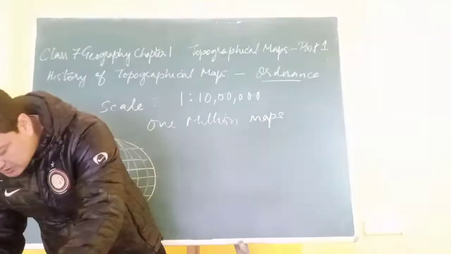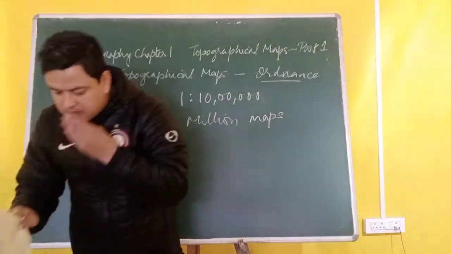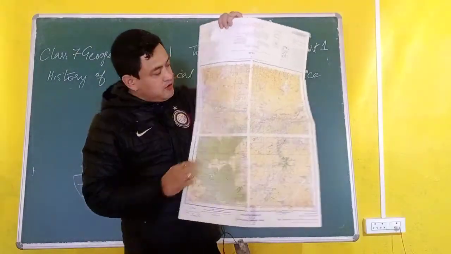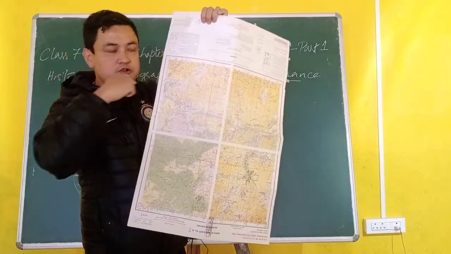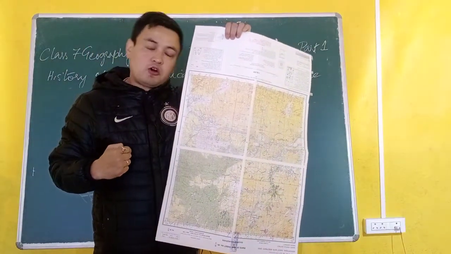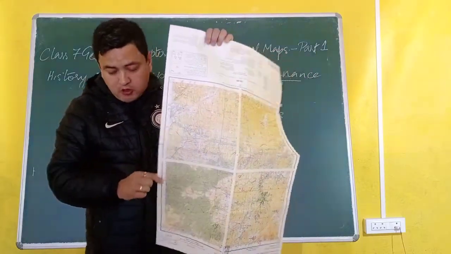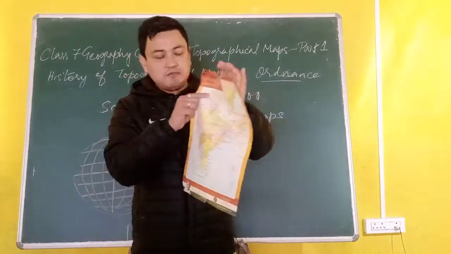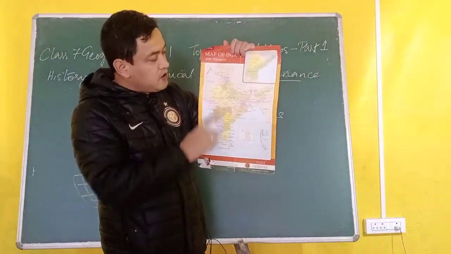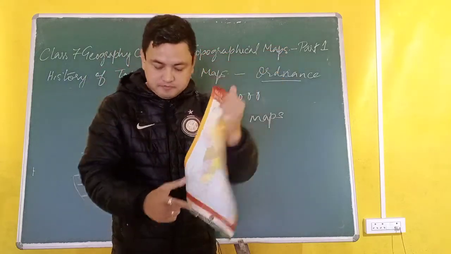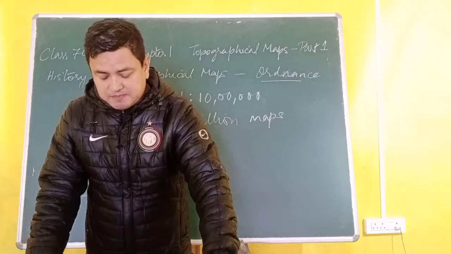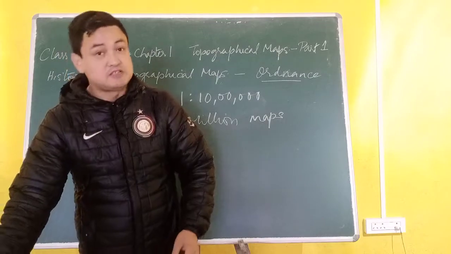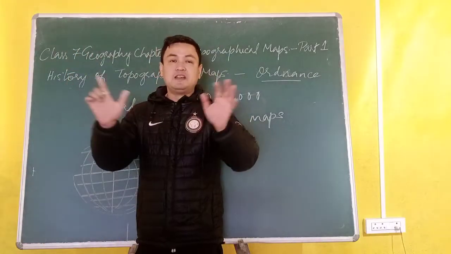Now, if you look at topographical maps also, you find these lines on a topographical sheet. You have latitudes and longitudes here, which are called northings and eastings in a topographical map. Not only that, you find these lines in a political or physical map also. This is a political map of India, and you have the lines here. These lines are basically used to find the exact location of resources, places, and the position of a particular building.